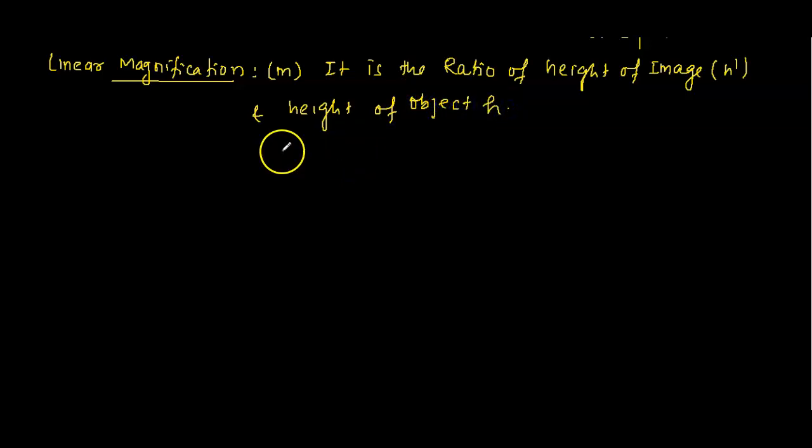So m is equal to h dash by h. That also equals v by u, and you have to write the sign convention here. This is with sign convention.